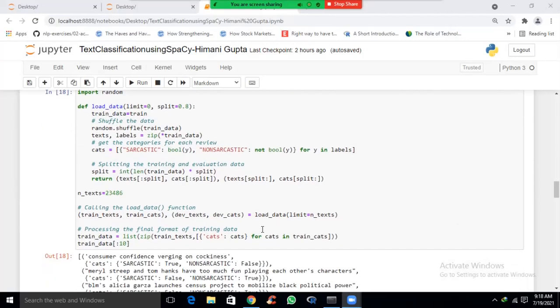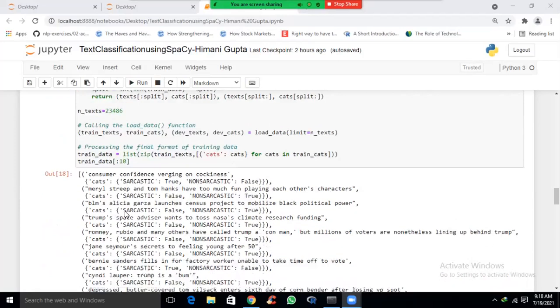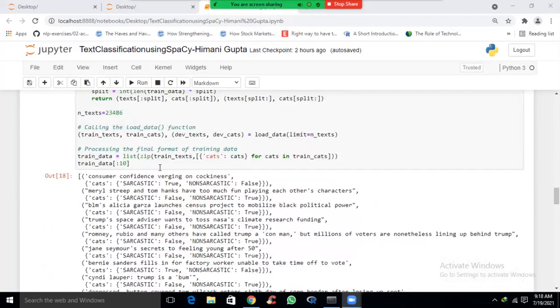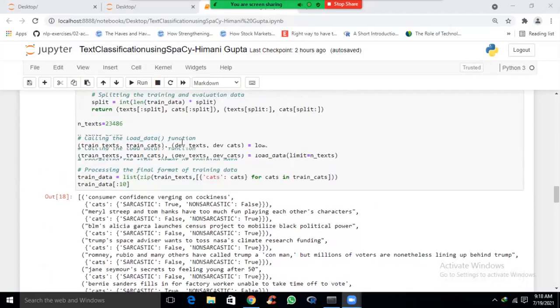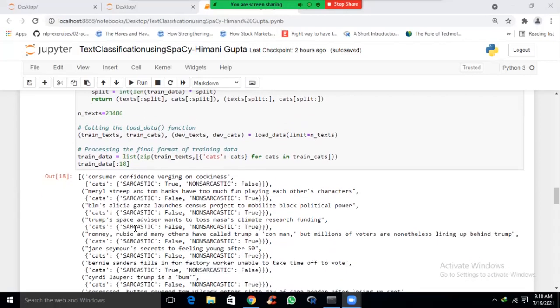After we have defined this function, the list of tuples is passed to this function. Then the function returns the text and the categories for both training and evaluation. We can use these to get the final training data.